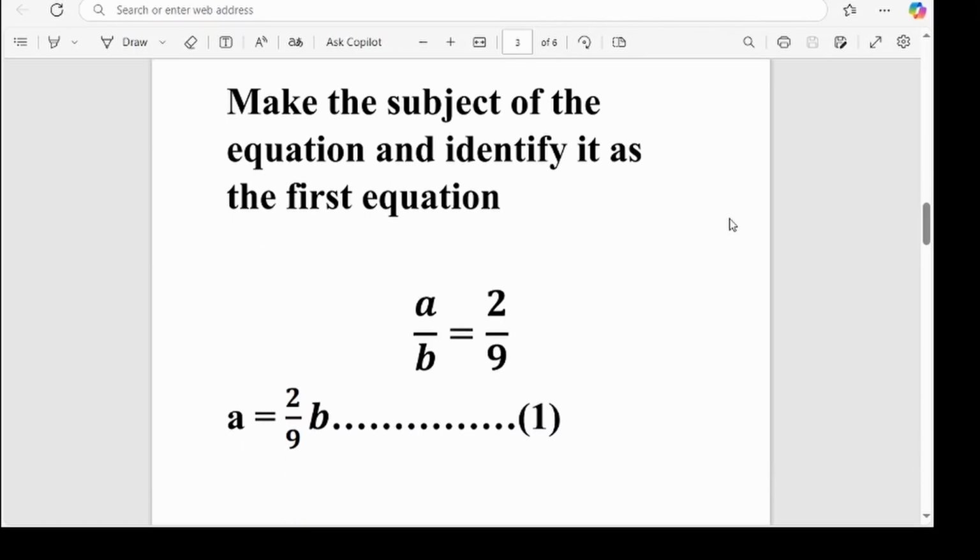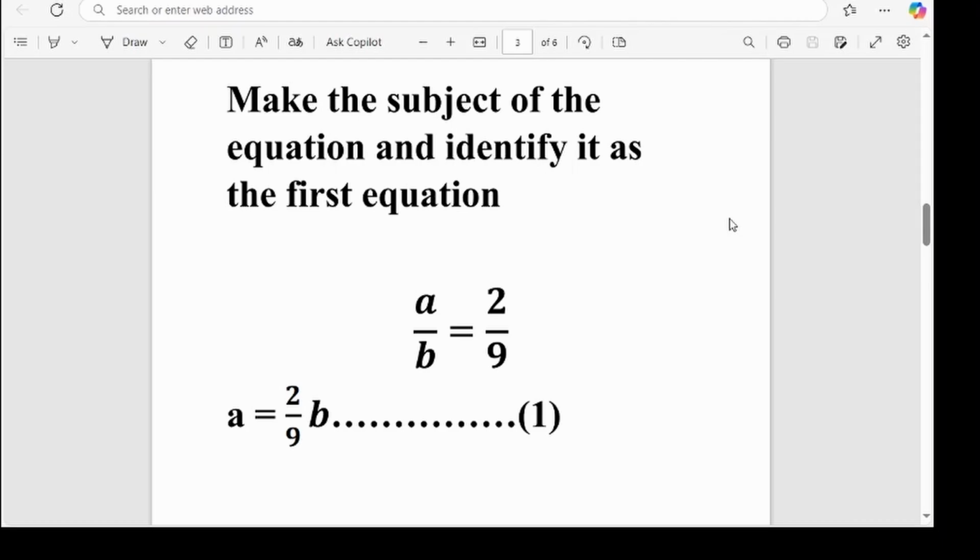Right, so to make A the subject, or to make the age of Jorge Sanchez the subject, we multiply each side by B. So A divided by B, which equals 2/9, multiplying B. So A over B times B equals 2/9 times B. So A over B times B will give us A times B over B. So B will cancel B out, leaving A. And 2 divided by 9 times B would give us 2/9B.